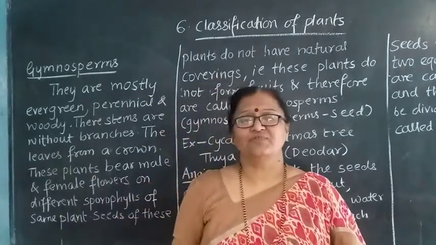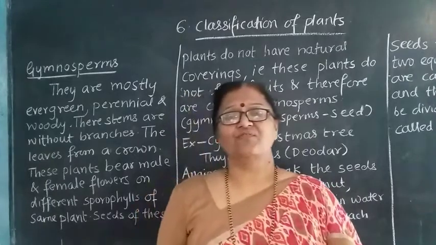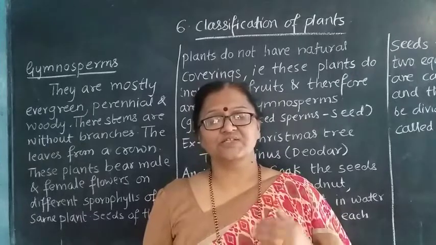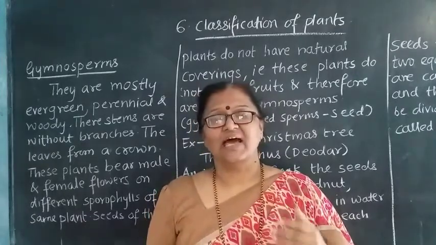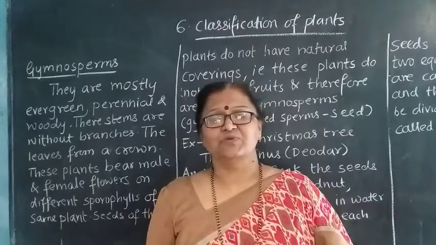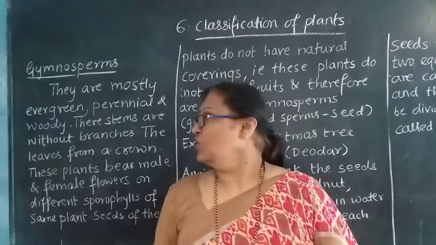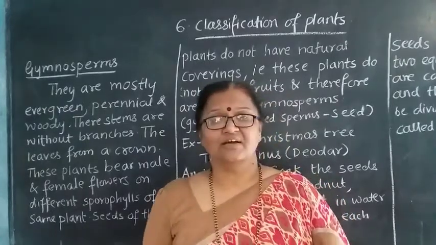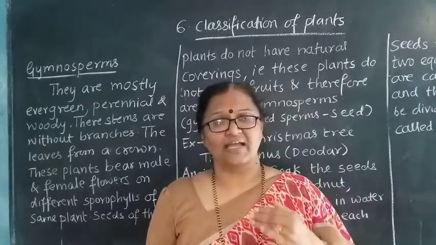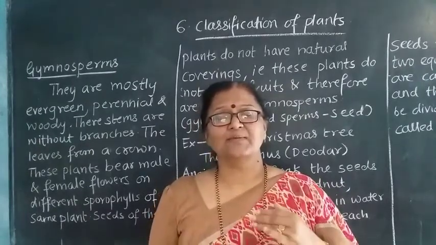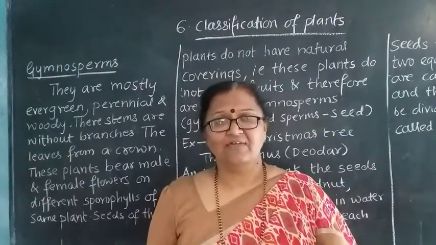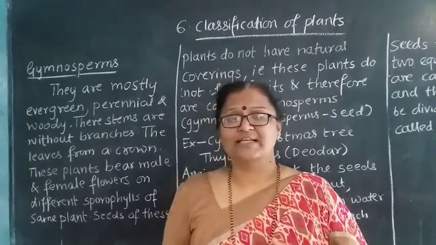Now next we have also seen what are phanerogams. Phanerogams means the plants which give us fruits and flowers. They are further classified as gymnosperms and angiosperms. Now here we are going to see what are gymnosperms and what are angiosperms. These are nothing but the classification of the phanerogams plants. This we have known. So what is a gymnosperm?